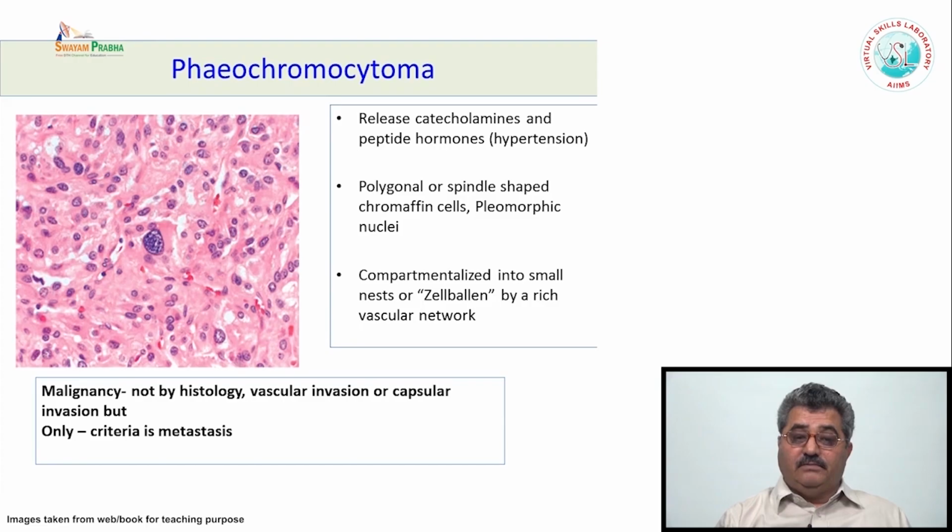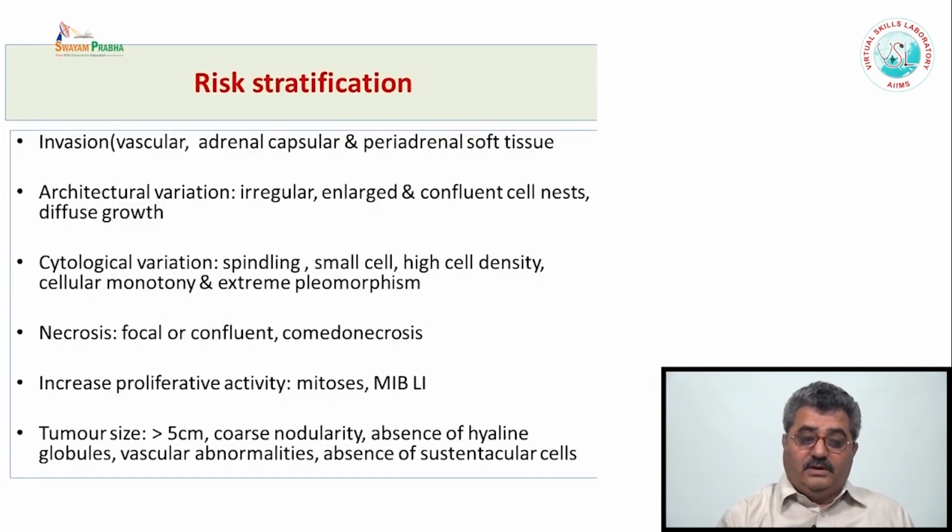These tumors produce catecholamines, which can be demonstrated by different means, and peptides which cause the hypertension. Now, malignancy: to indicate whether this tumor is malignant or benign, most of them are benign. Very rarely they can be malignant. The only criterion which earlier people used was metastasis somewhere. The other features, vascular invasion or capsular invasion, are not features of malignancy.